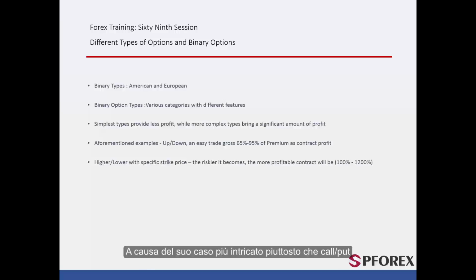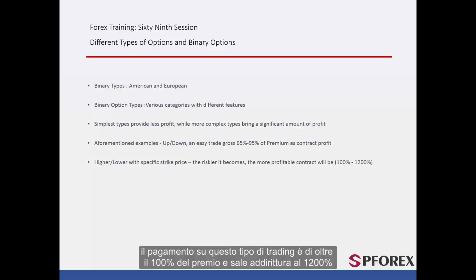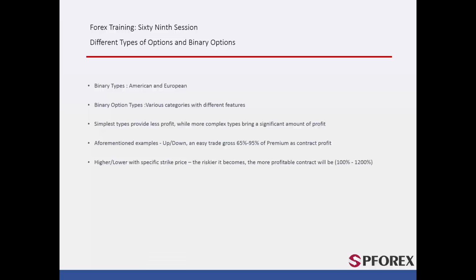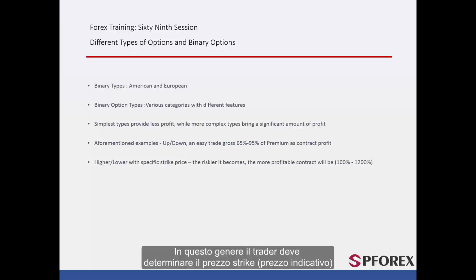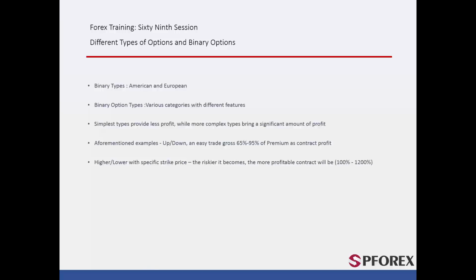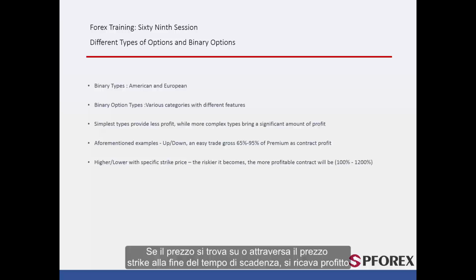Due to its intricate case rather than call or put, the payout on this type of trading is more than 100% of the premium. That even rises to 1,200%. In this kind, a trader must determine the strike price or target price. If the price stands on or crosses the strike price at the end of expiration time, the profit is derived. For instance, a trader anticipates that the strike price is 25 pips higher than the current price with a one-day expiration time. If on the expiration time, price stands on or crosses the target price, then a trader succeeded in their contract.